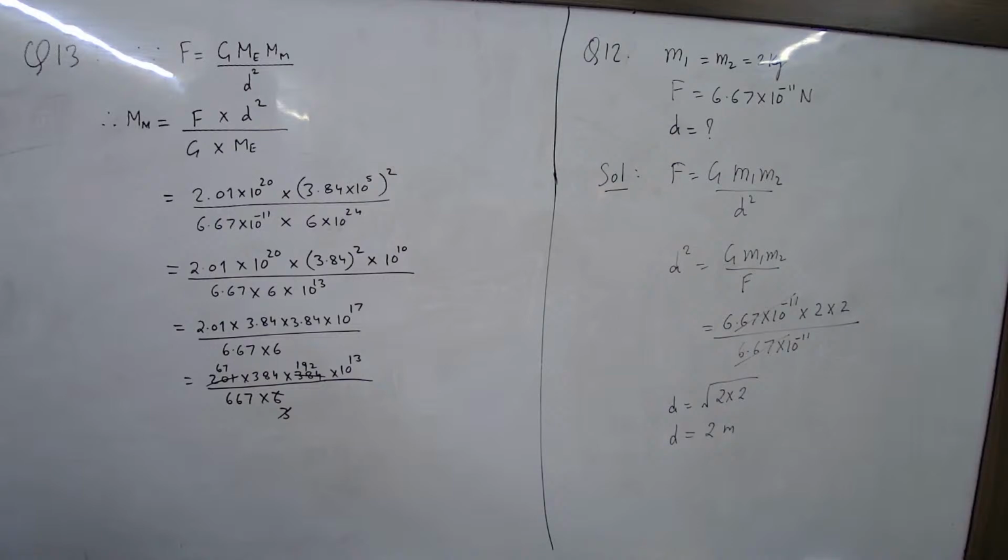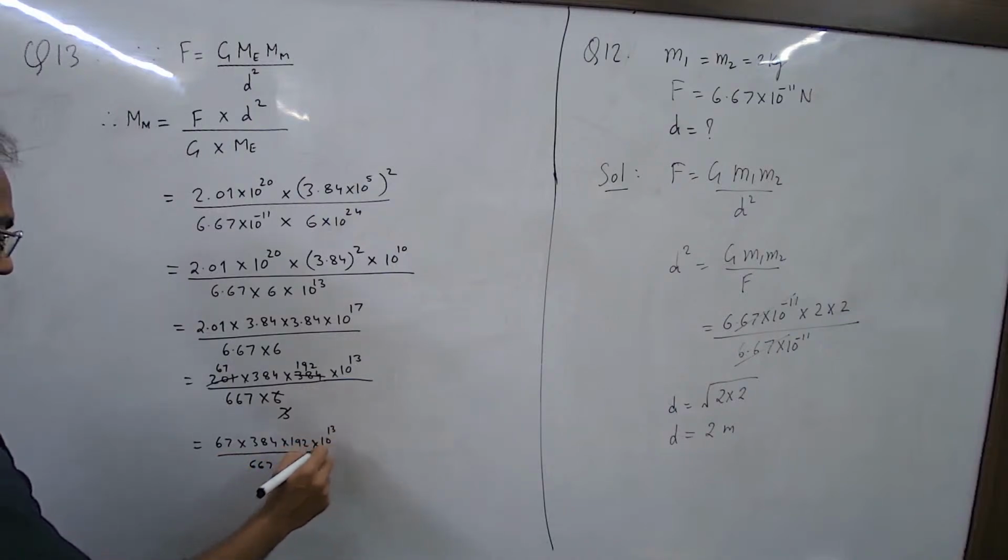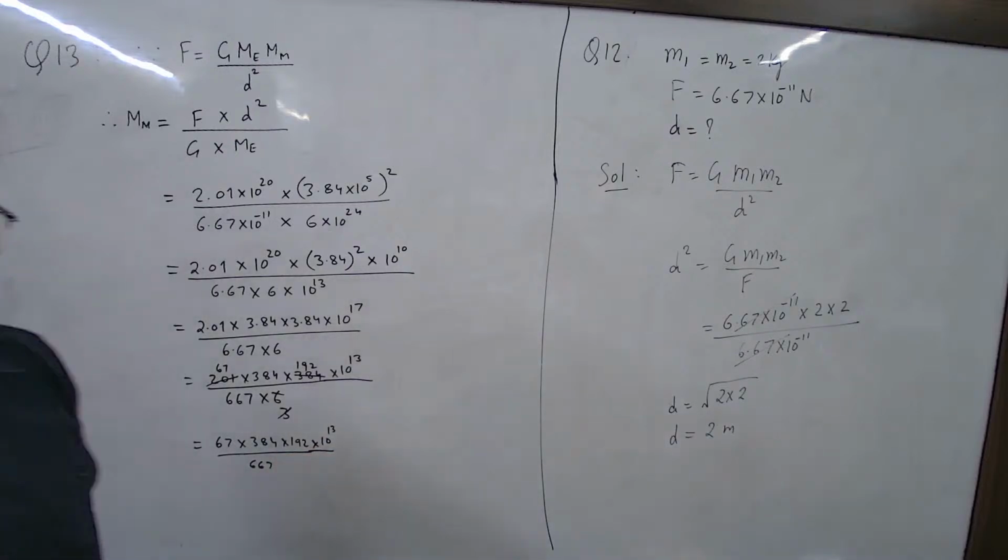Now, can we cut it with anything? So we have to multiply this. Yeah, you have to now simplify this. So we got 67 into 384 into 192 divided by 667 into 10 raised to 30. This is what you have to do.